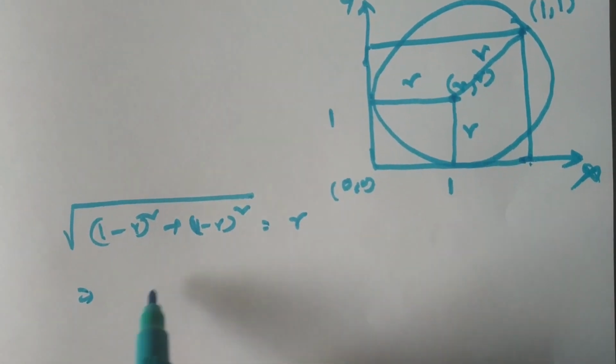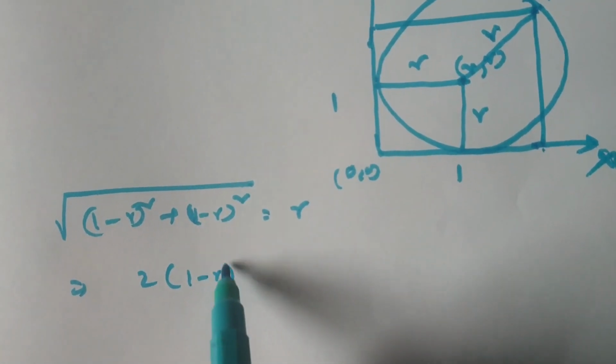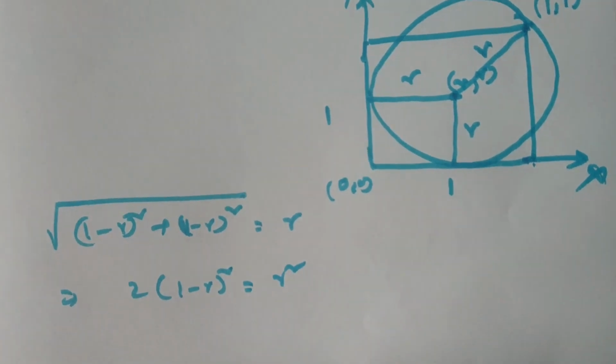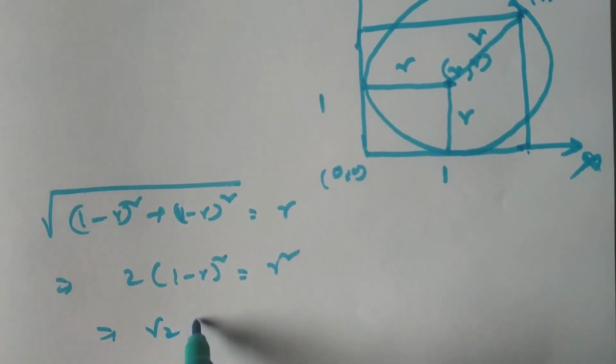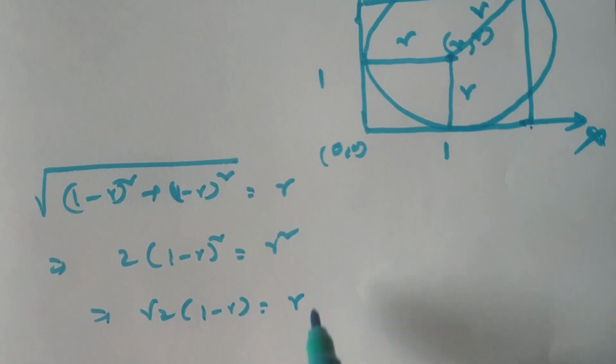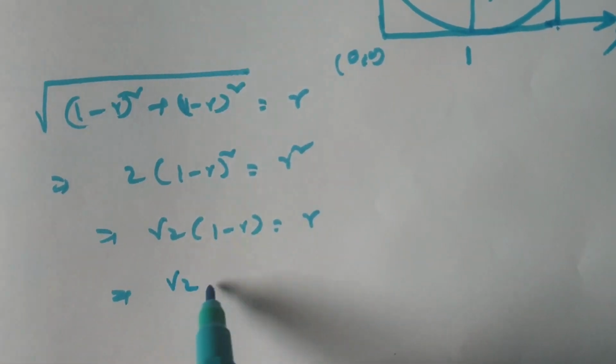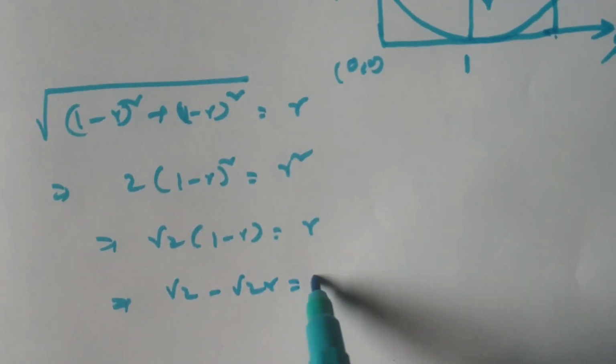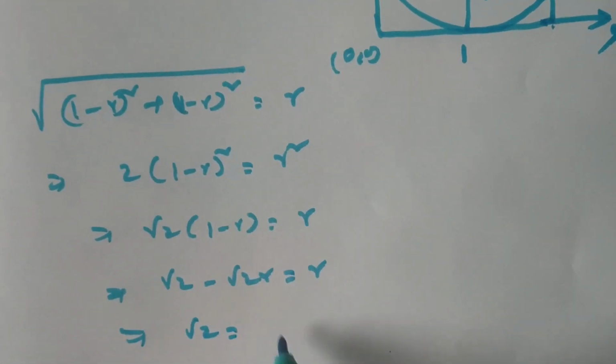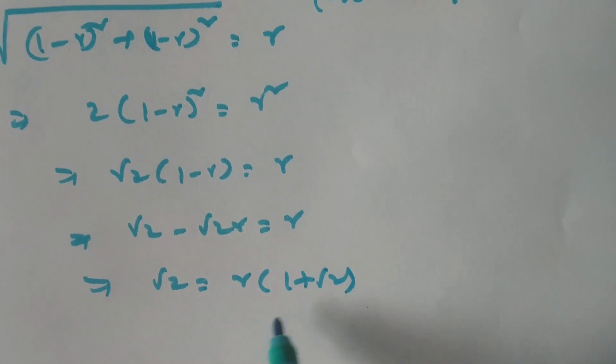By squaring, these two are same. 2 into (1 minus r) whole square is equal to r square. Implies root 2 times (1 minus r) is equal to r. Implies root 2 minus root 2 r is equal to r. Implies root 2 is equal to r into (1 plus root 2).